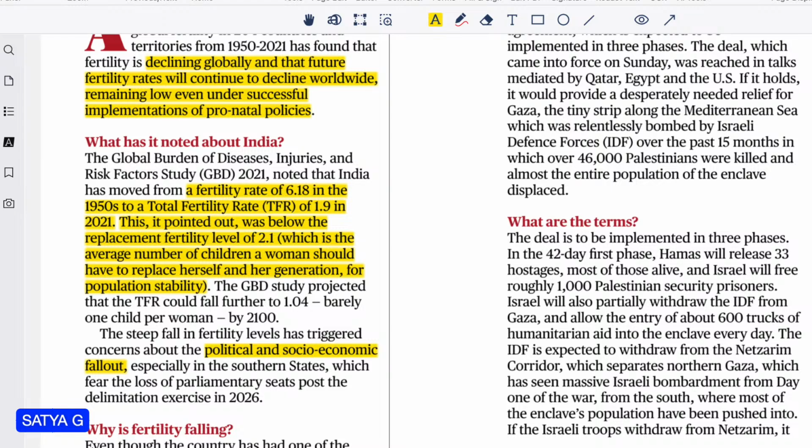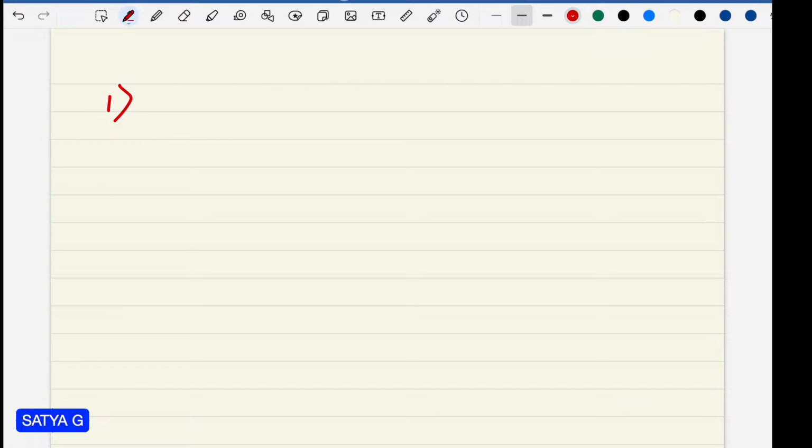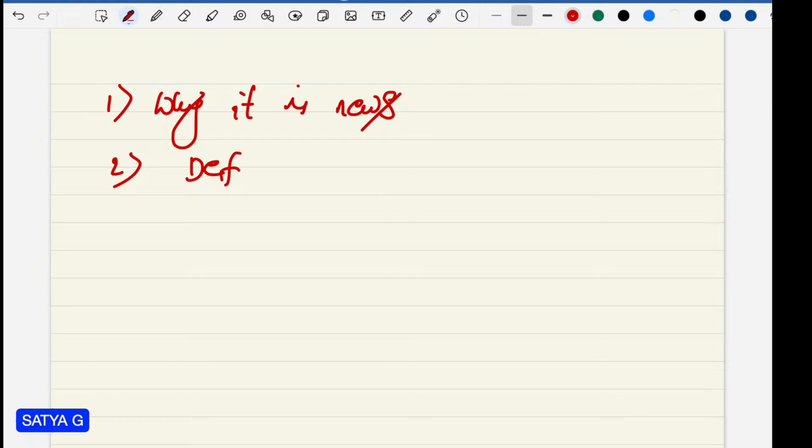So let me share what we are going to discuss. In this article, we are going to discuss why it is in news. Later we will discuss some definitions as well as some statistics.